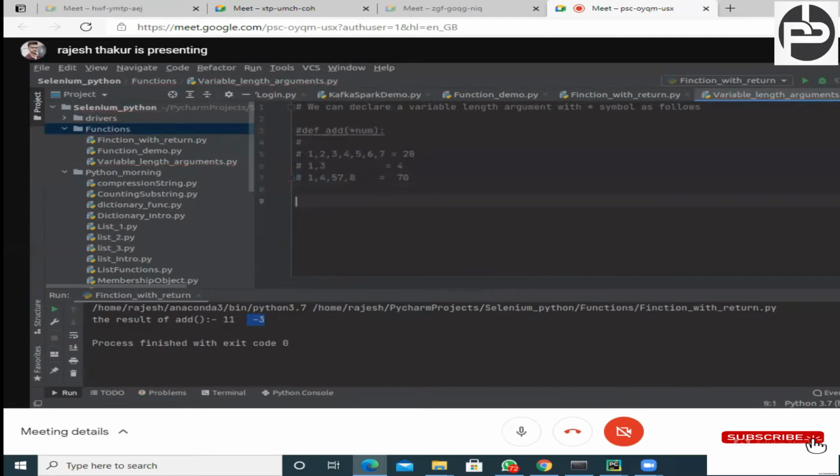Now, def sum, and here we are going to pass a variable length argument num, because the user can pass anything, right? And here we are going to create one variable, total, equal to 0.